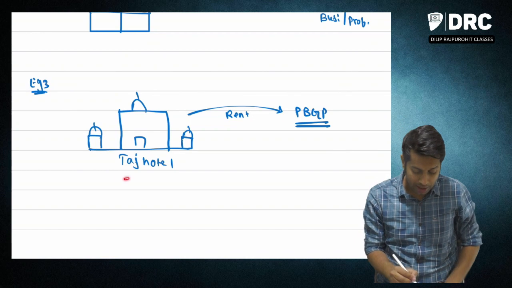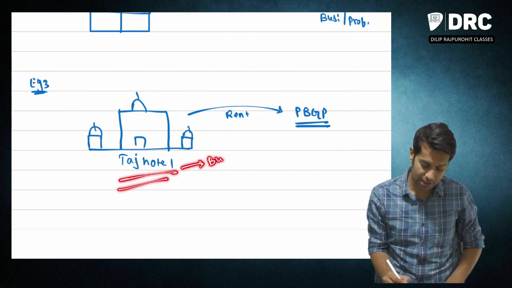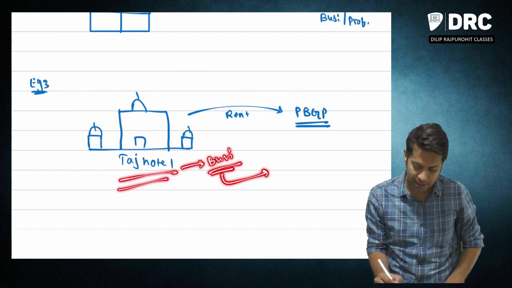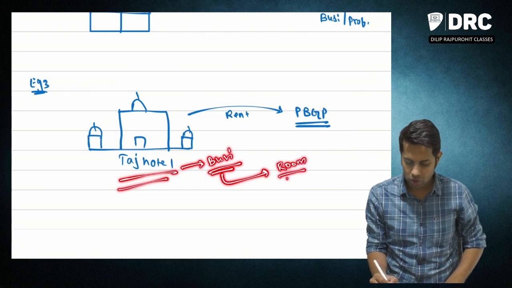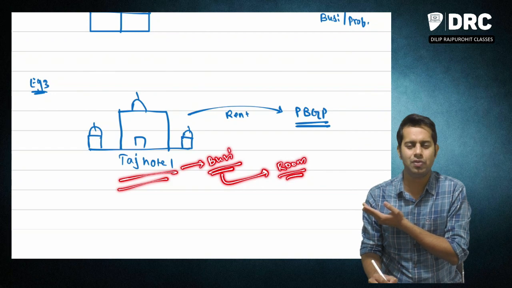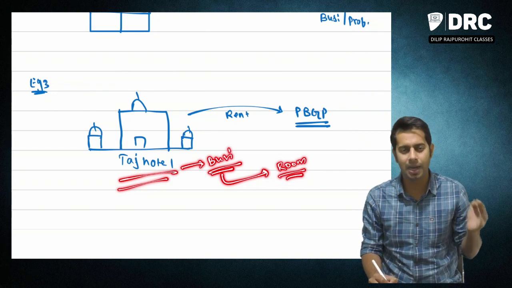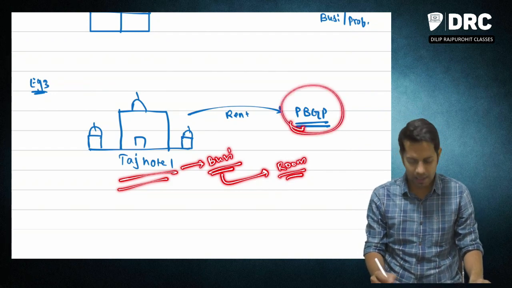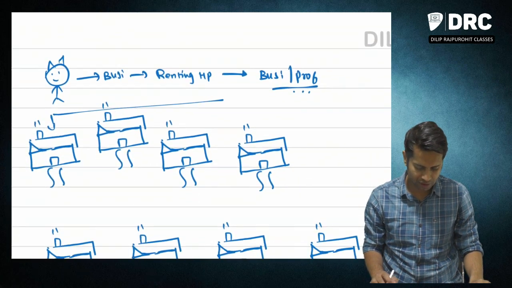No, sir, answer is no. Taj Hotel's business is only giving the rooms on rent. So if your business is only giving the rooms on rent, then obviously this income which you are earning will be taxable under PGBP, under income from business and profession.